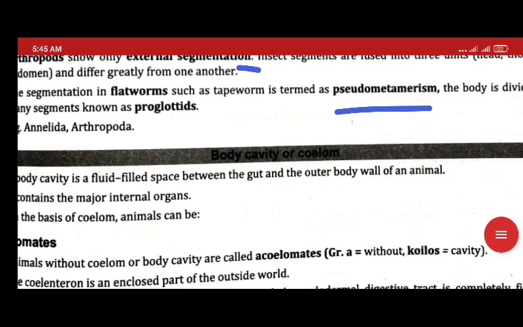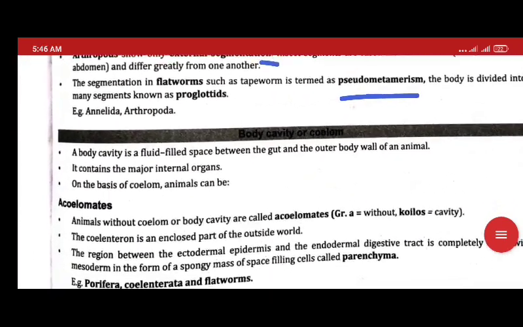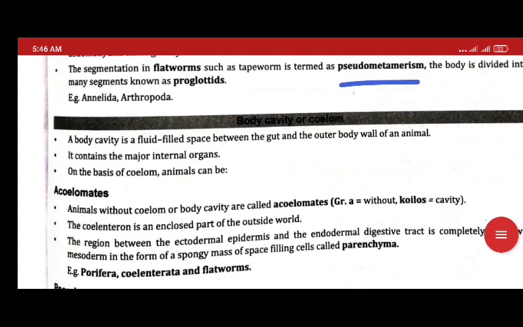Now we have body cavity or coelom. So coelom is formed in the middle germ layer. It contains internal organs.